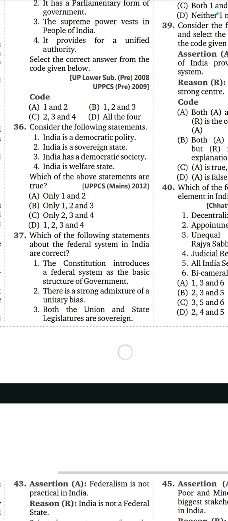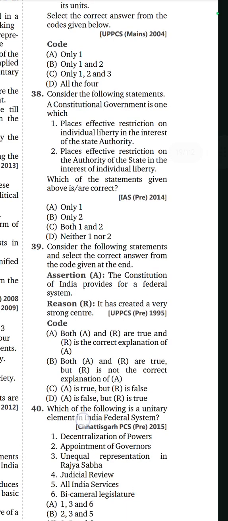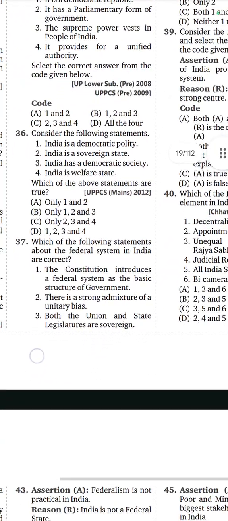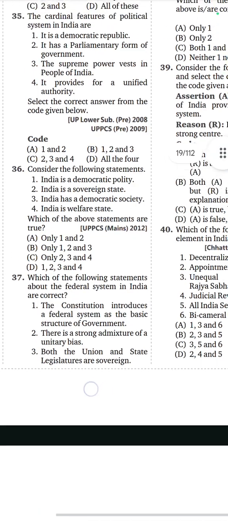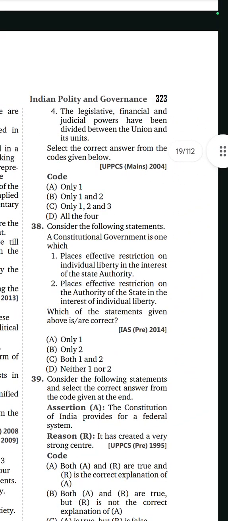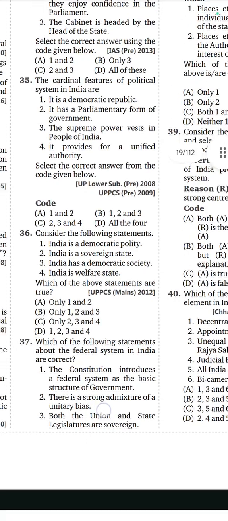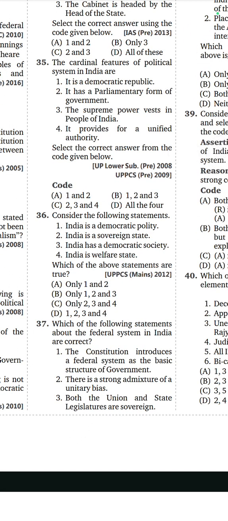Which of the following statements about the federal system in India are correct? 37th is B. B is only 1 and 2. The constitution introduces a federal system as the basic structure of government. Second is there is a strong admixture of a unitary bias. Both 1 and 2 are true regarding the federal system in India. It is asking about federal system, so only 1 and 2. Third and fourth are different, I mean not related to federal system.